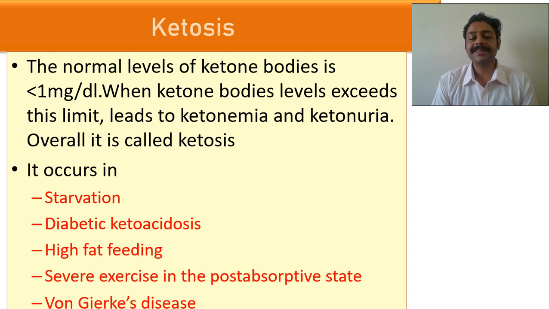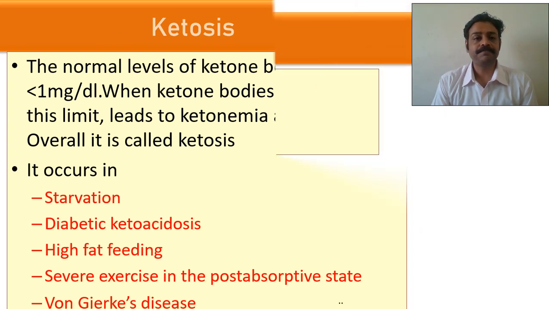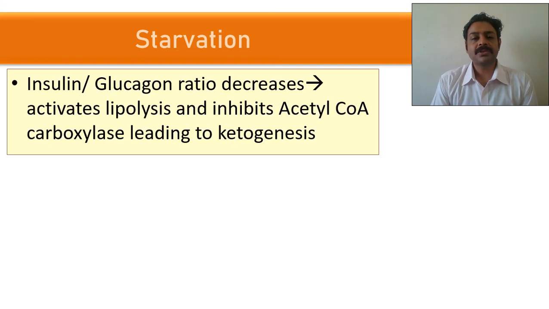In Von Gierke's disease, glycogen cannot be used for energy, so fat will be used for energy to produce ketone bodies. Another cause is starvation. In starvation, as usual, the insulin level goes down and the glucagon ratio goes up.